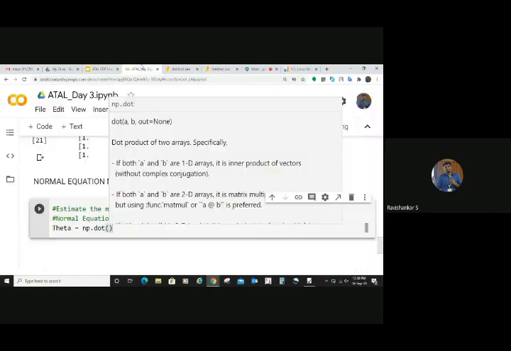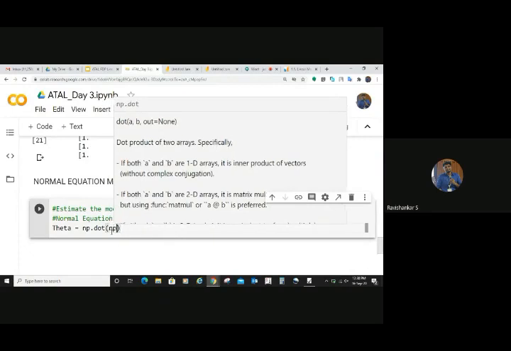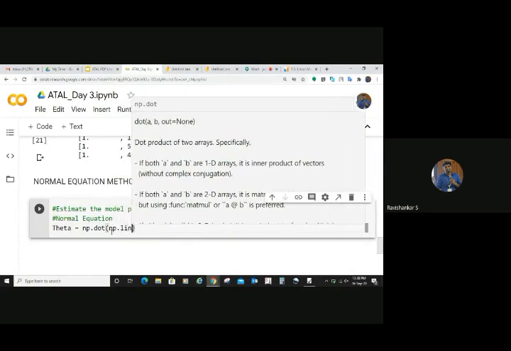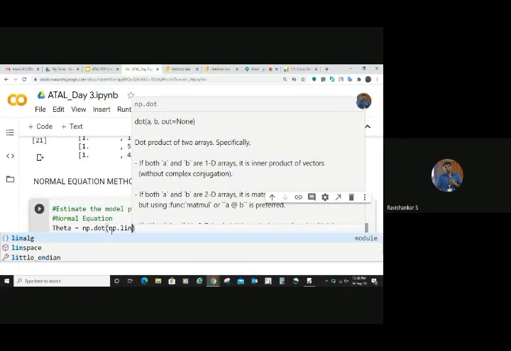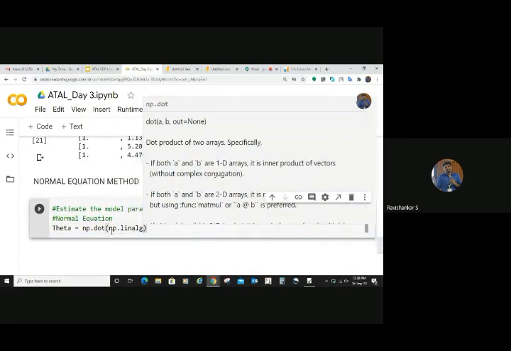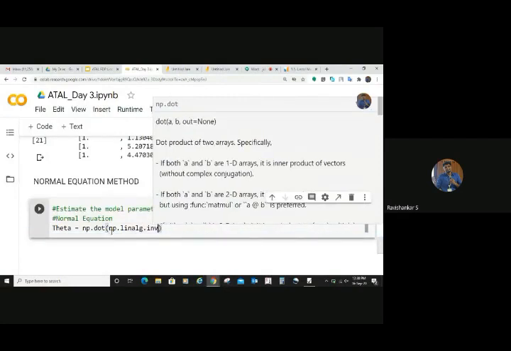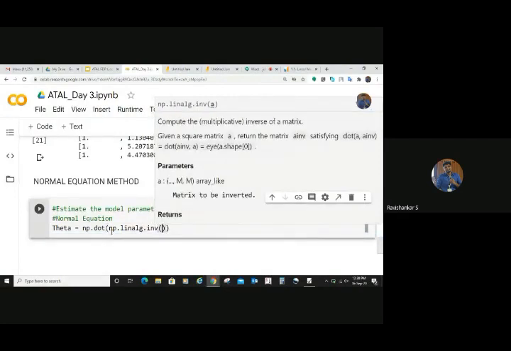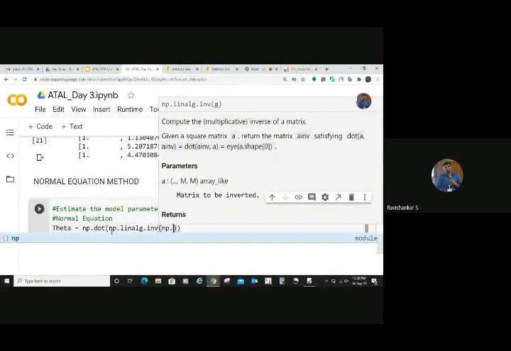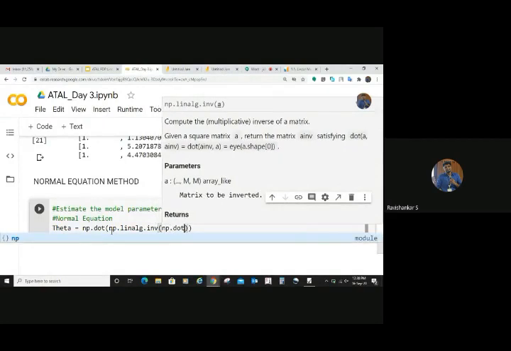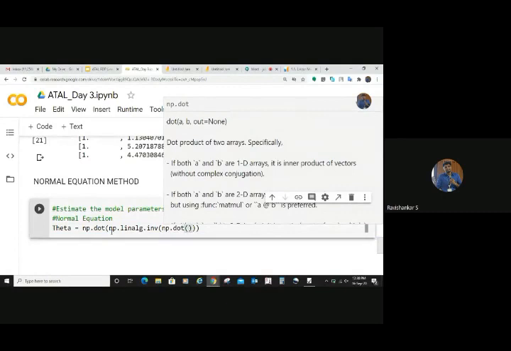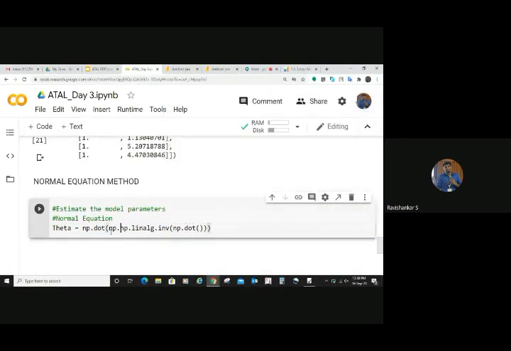So let us call that function first. Inside this, let me call inverse, which is available inside the linalg module. I told you yesterday we talked about the linear algebra module. The inverse function is available inside linalg. So we take inverse of that. Inside that, right, you go for next dot product, right? So np dot, what should be the thing? Yeah, now you take the transpose first, right? You take the transpose, you can go here.